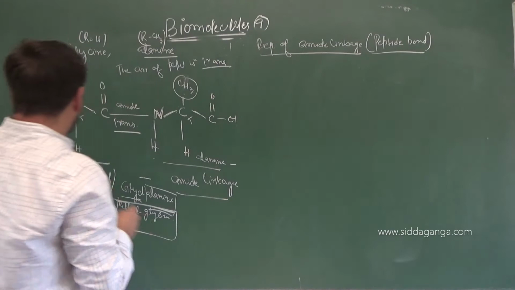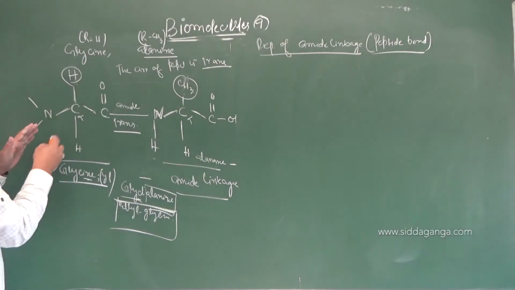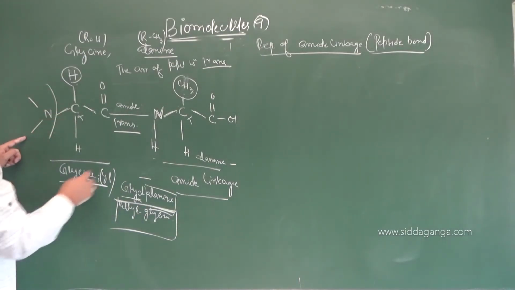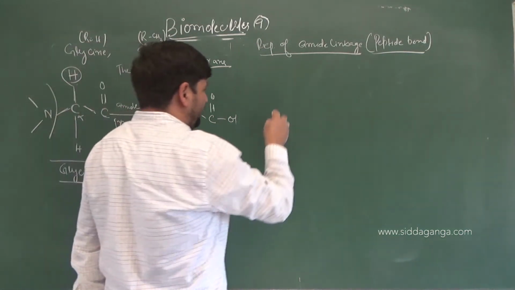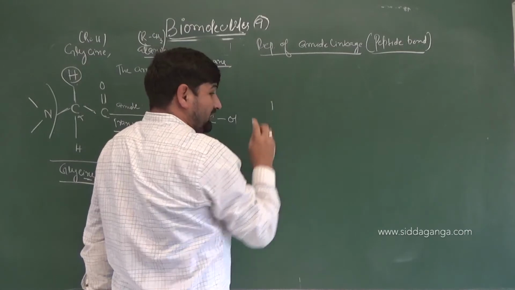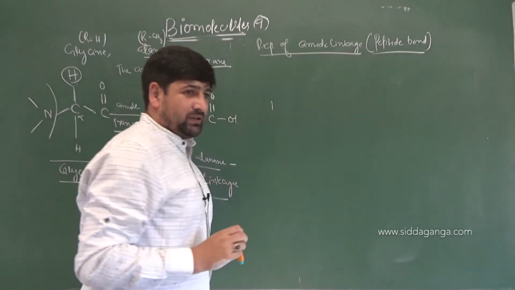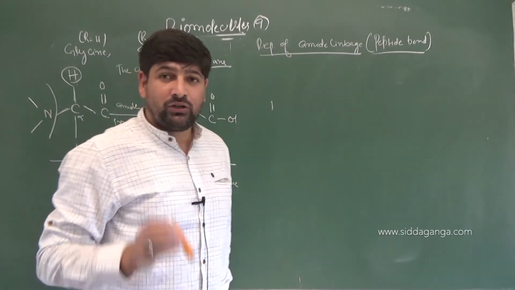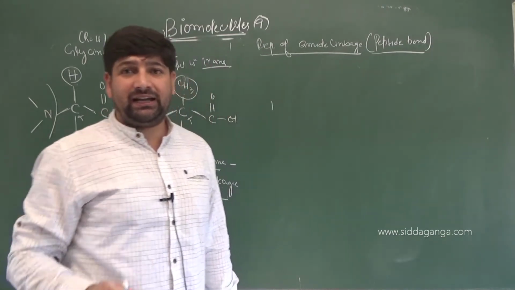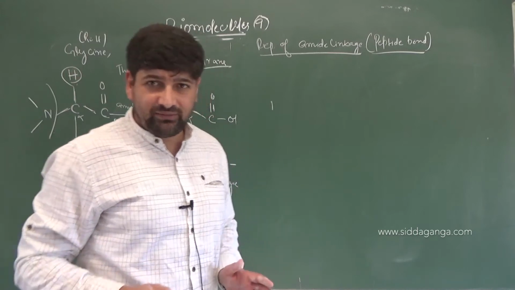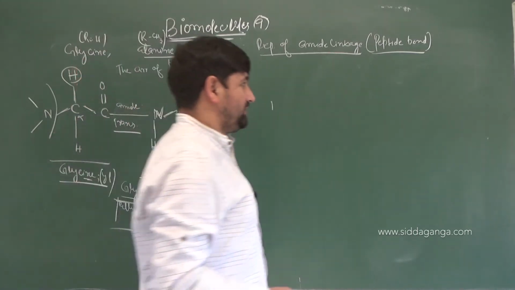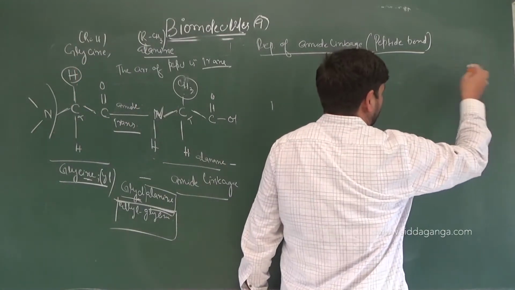I will write down the first. This end is N end, this end is C end. Correct or not? So we can draw it down. So we got N. Suppose we have glycine, alanine, understand it. We have glycine, alanine and cysteine. Glycine, alanine and cysteine. What are the three amino acids I am talking about?